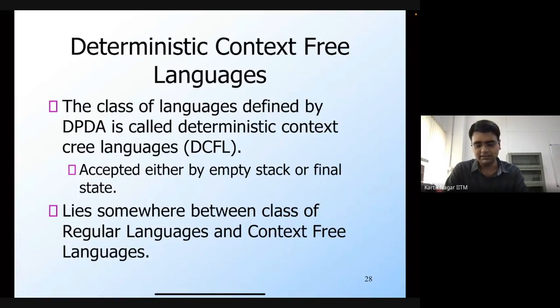In fact, the 0^n 1^n that we saw is not a regular language, but it is a DCFL, since it is accepted by a deterministic push-down automaton. At the same time, every DCFL is a CFL, but every CFL is not a DCFL, which means that there are context-free languages for which there exists no deterministic PDA. So you need non-determinism in order to accept those languages.